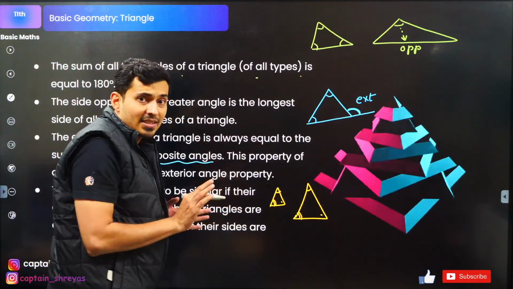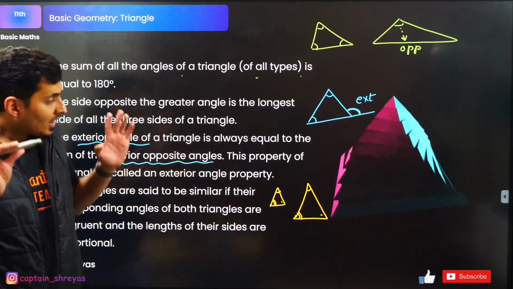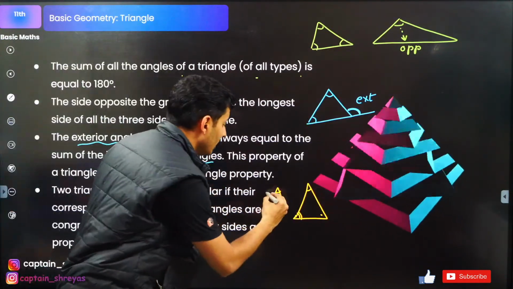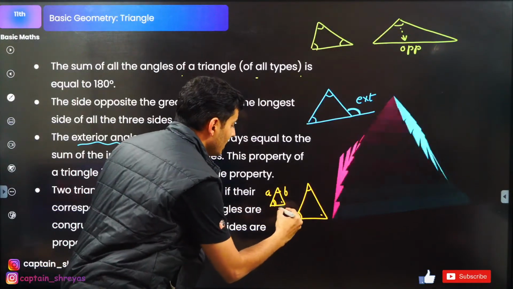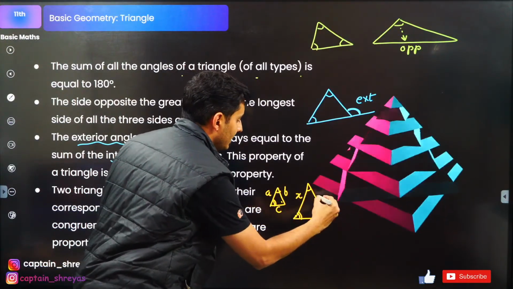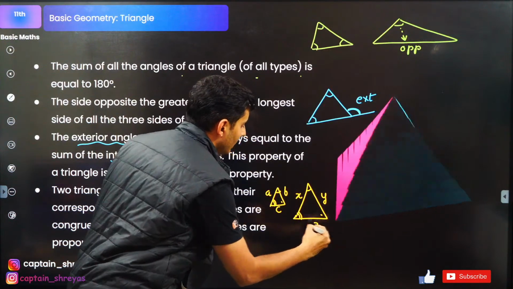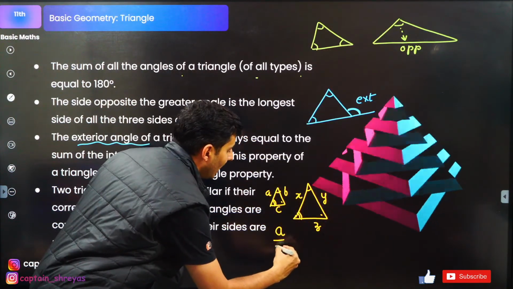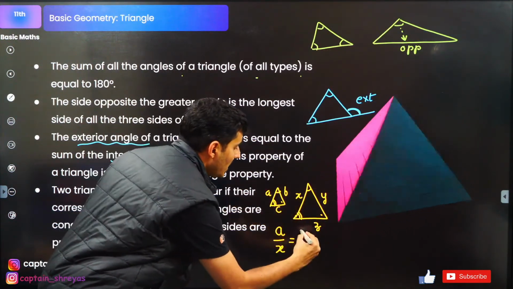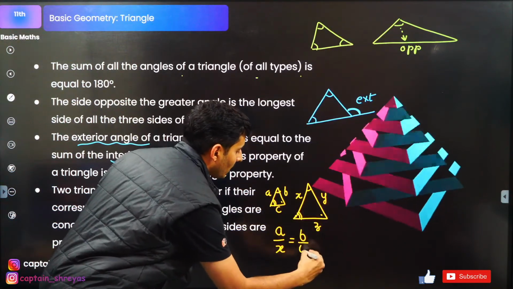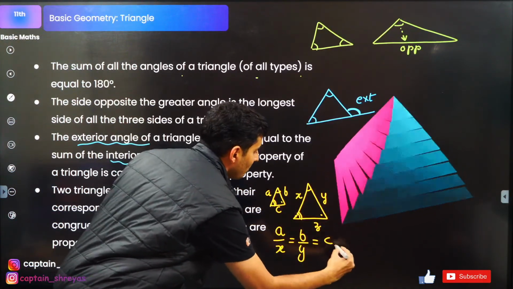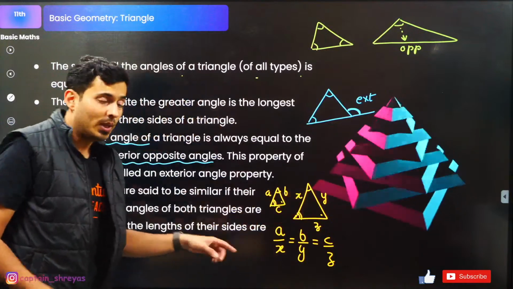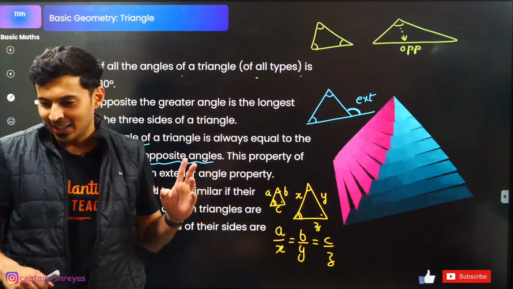But their sides will be in a ratio. Meaning, if this is A, this is B, this is C, this is X, this is Y, this is Z, then A by X will be B by Y will be C by Z. Angles are equal, sides are in the ratio.